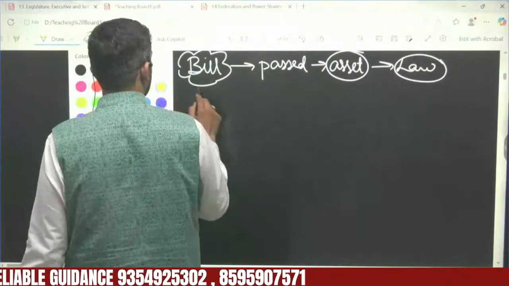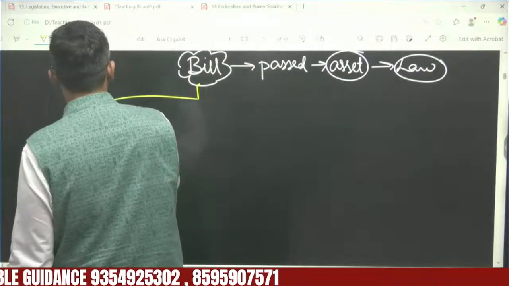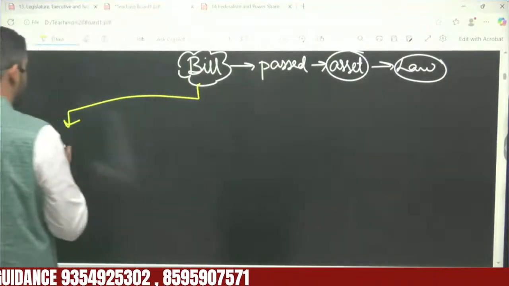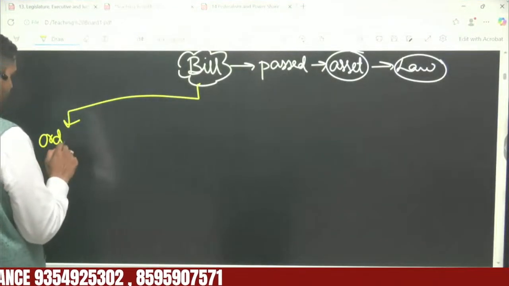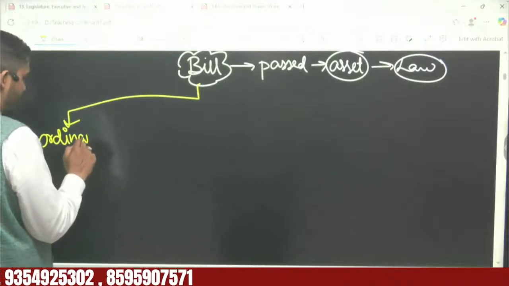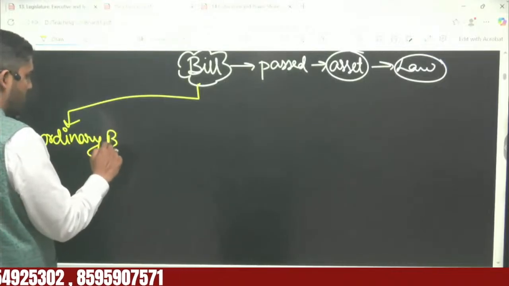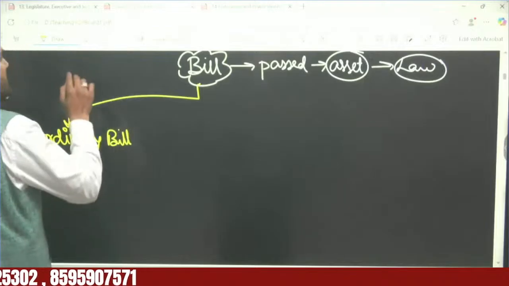So the first type of bill is the ordinary bill.